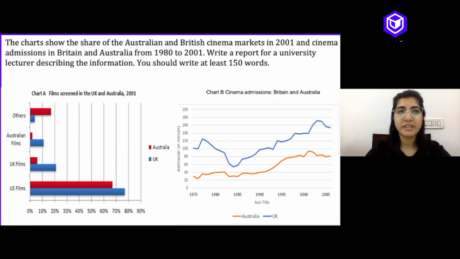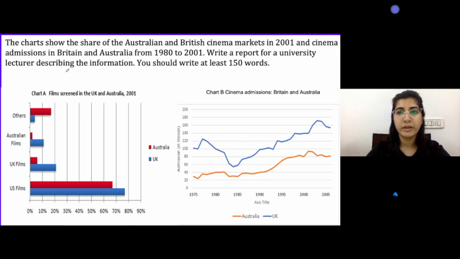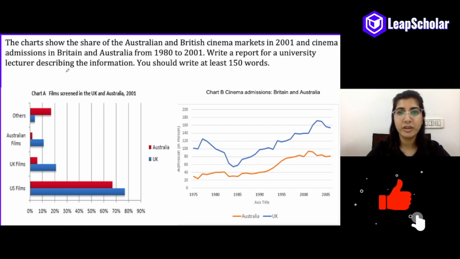Here is our sample task. The charts show the share of the Australian and British cinema markets in 2001 and cinema admissions in Britain and Australia from 1980 to 2001. Write a report for a university lecturer describing the information. You should write at least 150 words.